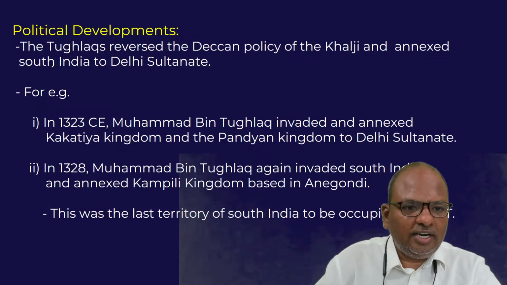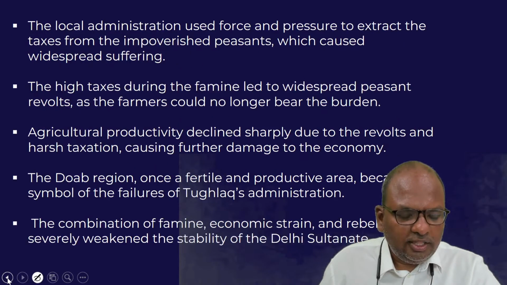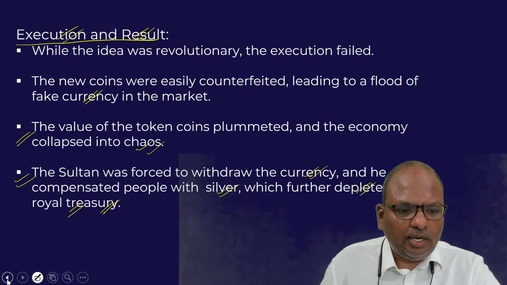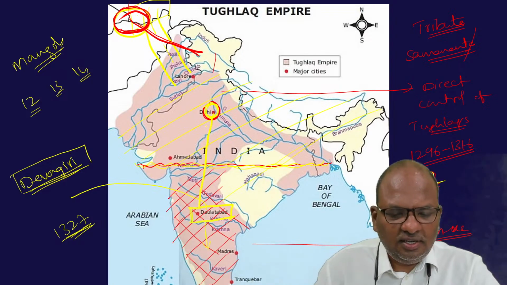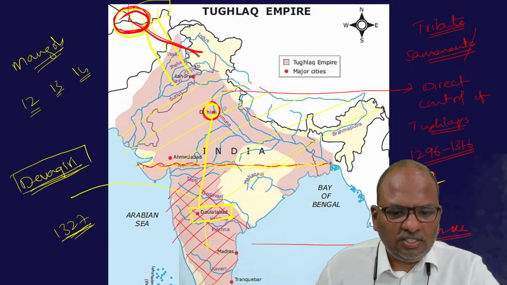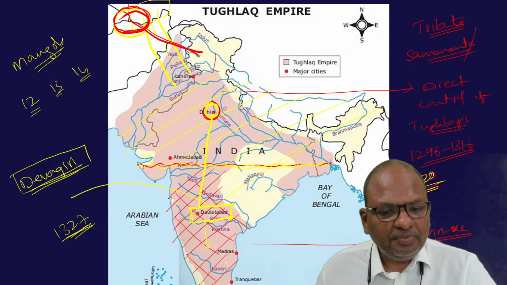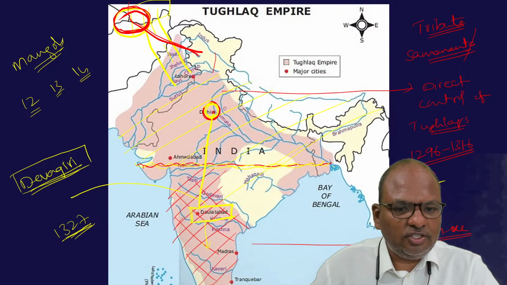Now let us take a look at the political developments. Just take a look at this map. The Khaljis, particularly Alauddin Khilji, occupied the whole of North India, but though he defeated the rulers of South India, he did not annex the South Indian territories to the Delhi Sultanate.